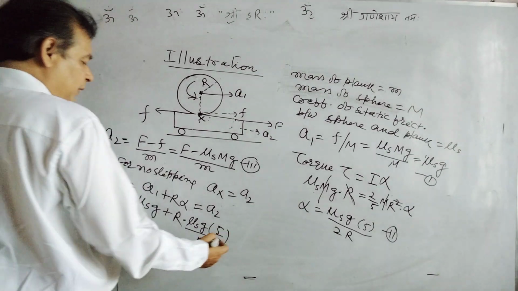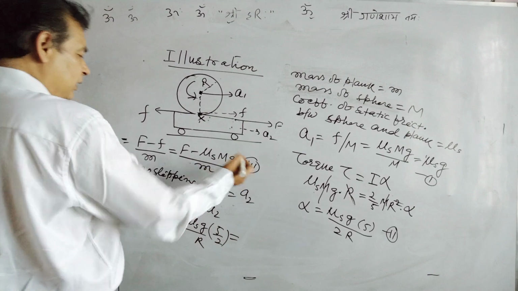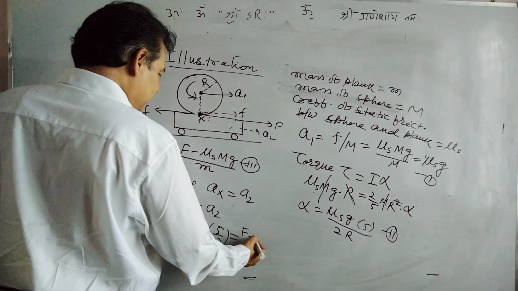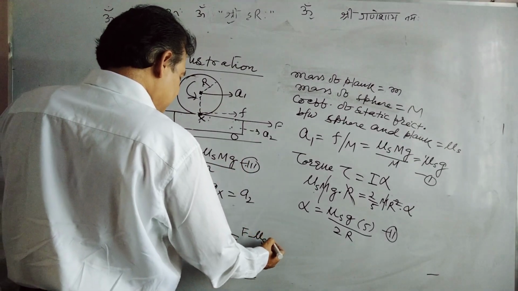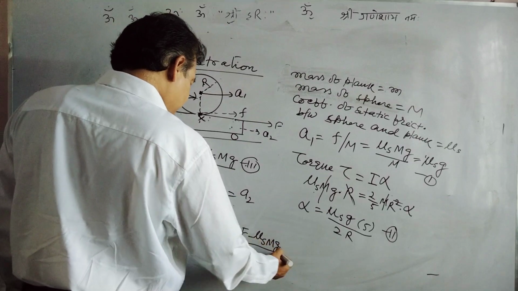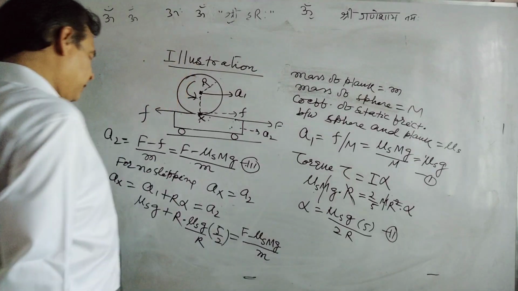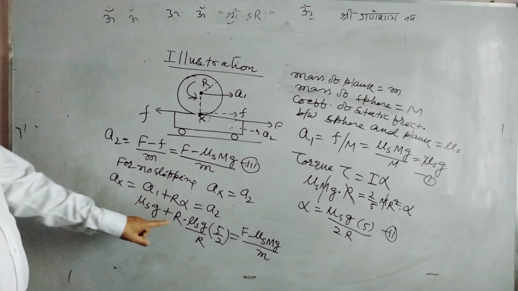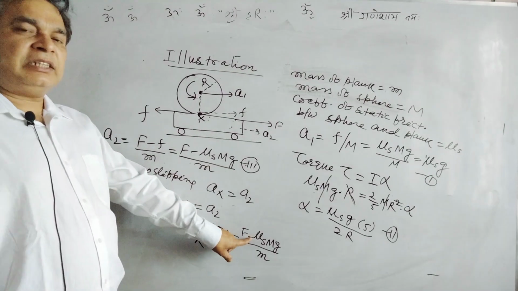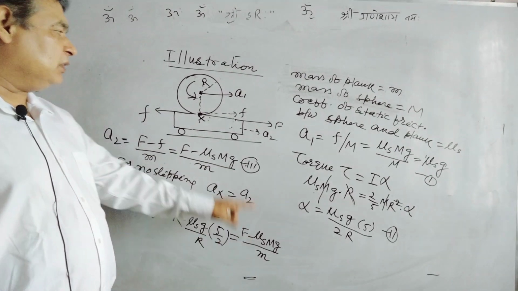A1 plus r alpha equals A2, and A2 is written here, F minus mu s capital Mg by small m. With the help of this equation, we can find the value of F. That is the maximum value of F up to which no slipping will occur.